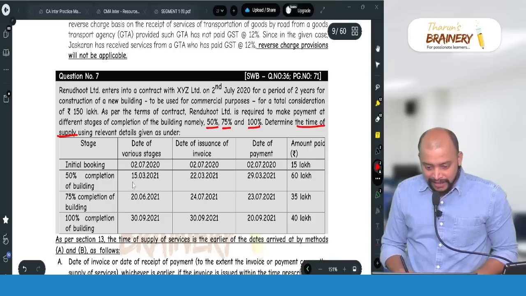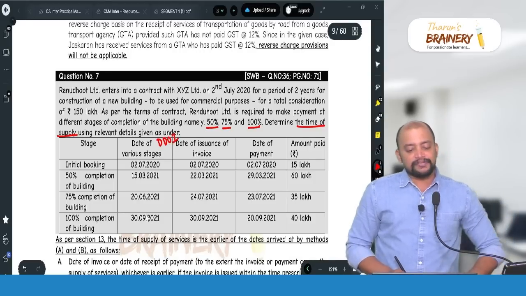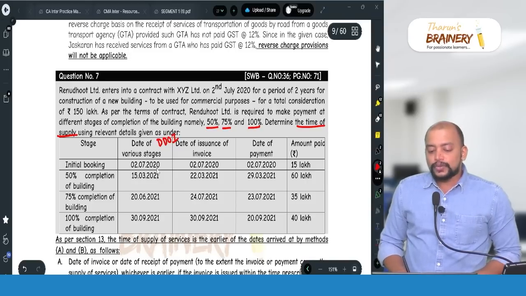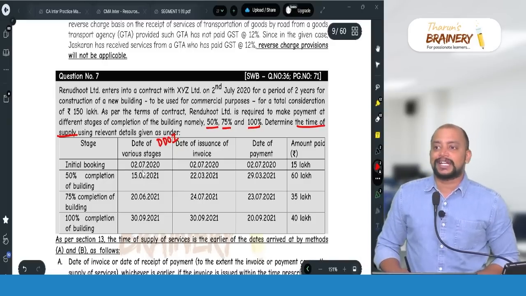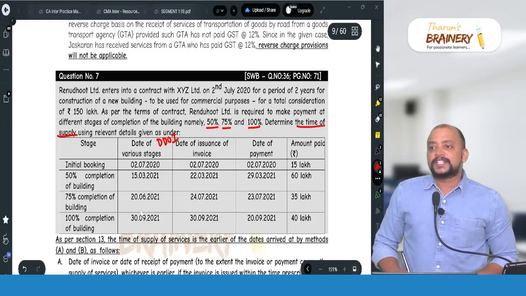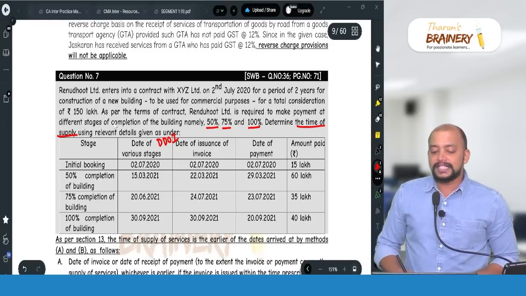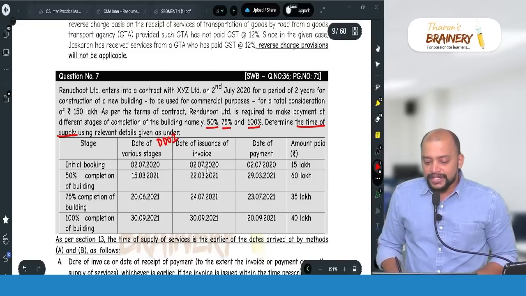The due date of invoice is this. Initial booking 2/7. Then 50% 15/3, 75% 26, 100% completion of building 39. So that will be taken as the due date of invoice in terms of section 31 subsection 5. Then as per section 13 subsection 2, this is services. Services covered under FCM. So we need to see whether invoice is issued within the due date. First case, yes. So invoice date or payment date, whichever is earlier. So the time of supply will be 2/7.